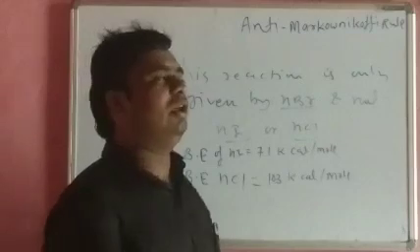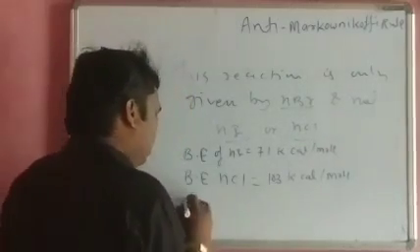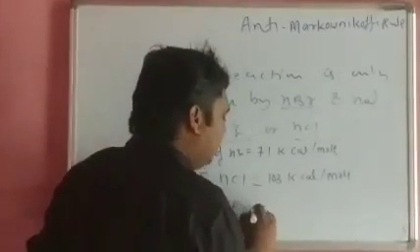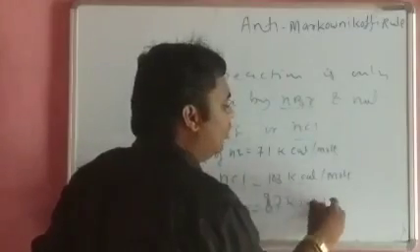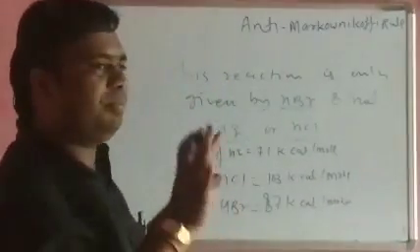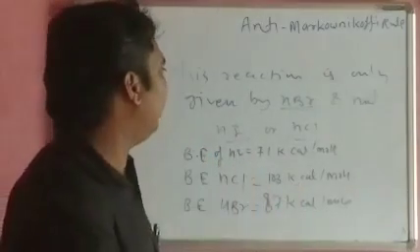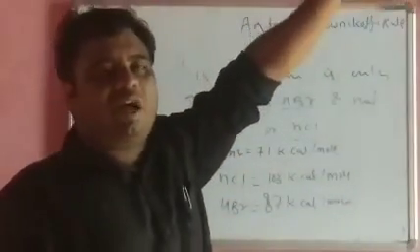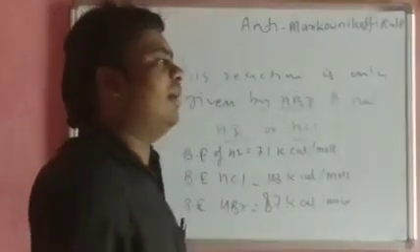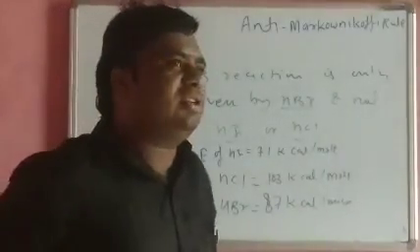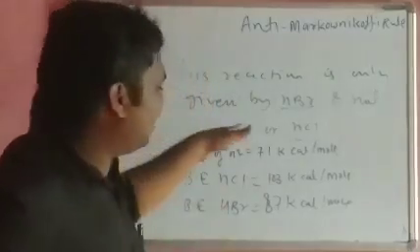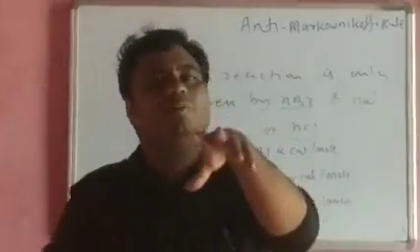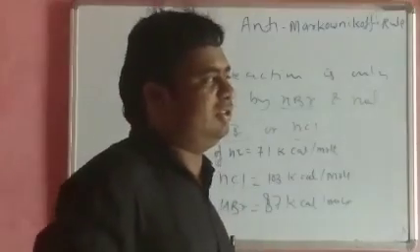and hence the reaction with HCl is not possible. Now HBr. The bond dissociation energy of HBr is 87 kilocalorie per mole, and it is sufficient. It is easily broken by peroxide and can form the free radical, and bromine can easily attack this hydrocarbon chain and it gives the primary alkyl bromide. And in this way, this reaction is given only by HBr and not HI and HCl. So what is the bond energy? The energy required to dissociate the bond, to break the bond. This is the bond dissociation energy. Okay?